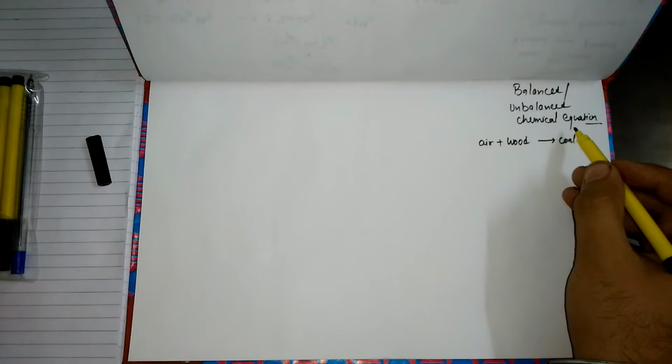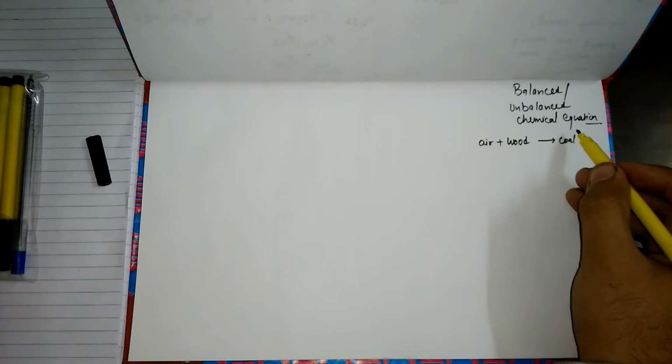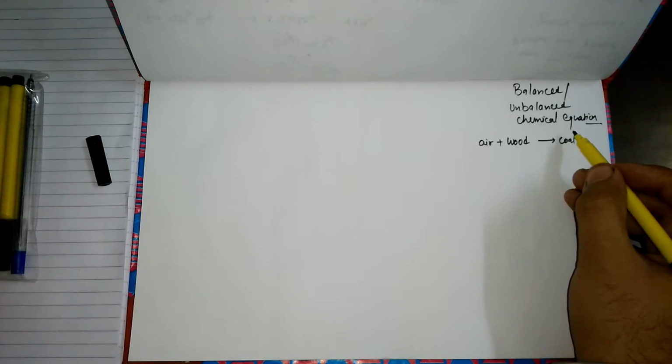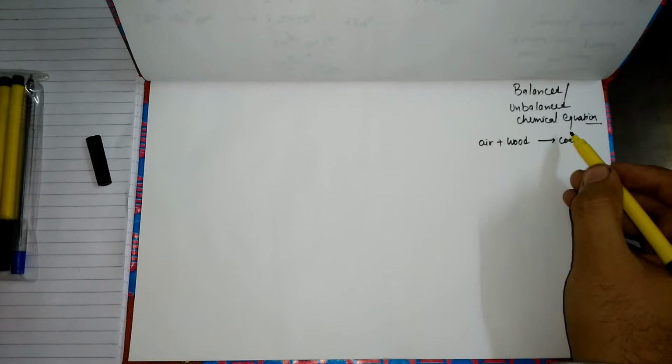Suppose a teacher gives you a lengthy sentence: when we react zinc metal with dilute sulfuric acid, it will form zinc sulfate and hydrogen gas. It becomes so lengthy while writing.